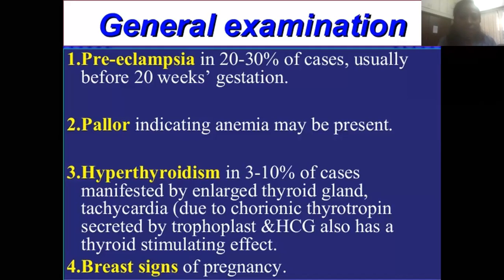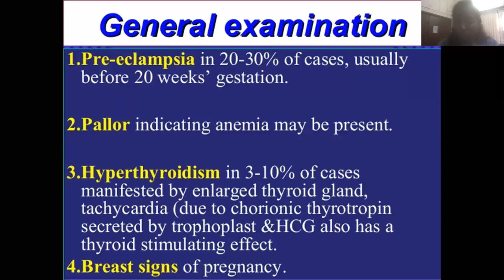Due to the bleeding, there is going to be anemia and pallor, and there is hyperthyroidism. In 3 to 10% of cases, it is manifested by an enlarged thyroid gland, and tachycardia is going to be there. Why the tachycardia? Because of chorionic thyrotropin secreted by the trophoblast. And HCG also has a thyroid stimulating effect, because we know that HCG stands for human chorionic gonadotropin. It has an effect on the thyroid, so there is an increase in the thyroid stimulating effect, and definitely the pregnancy is there.